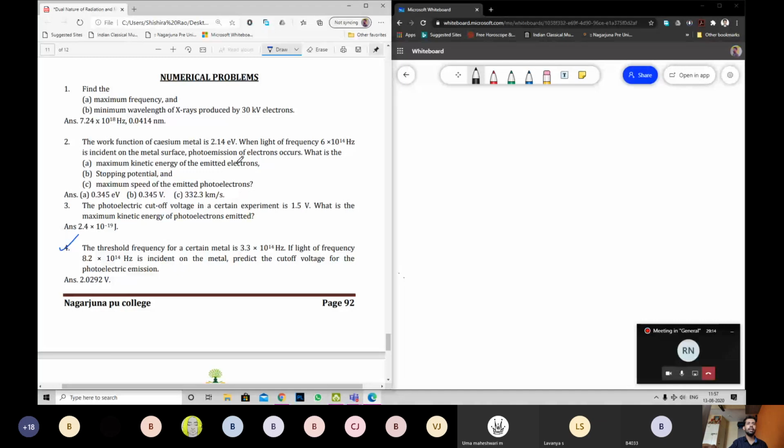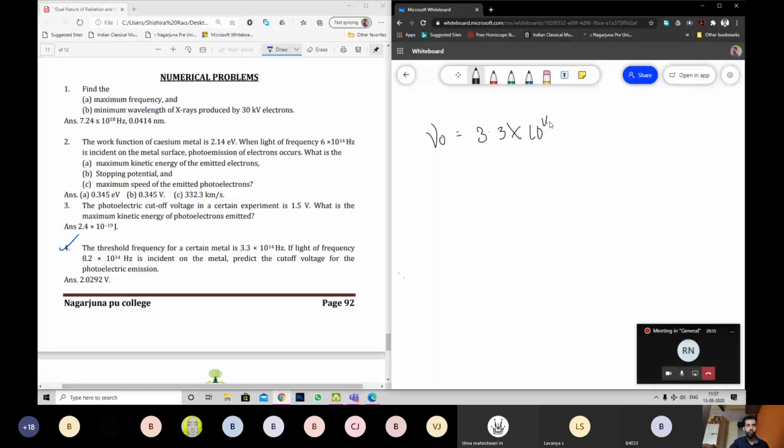The threshold frequency for a certain metal is 3.3 into 10 power 14 hertz. Minimum frequency required for photoelectron emission is this value, so we'll write this as nu naught. Nu naught equals 3.3 into 10 power 14 hertz, SI unit.